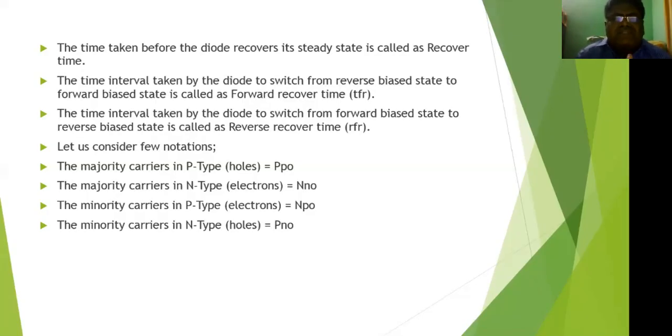Steady state means fixed on or off. Here we are discussing the diode. The time taken before the diode recovers its steady state is called recovery time. So in a diode, there are forward recovery time and reverse recovery time.